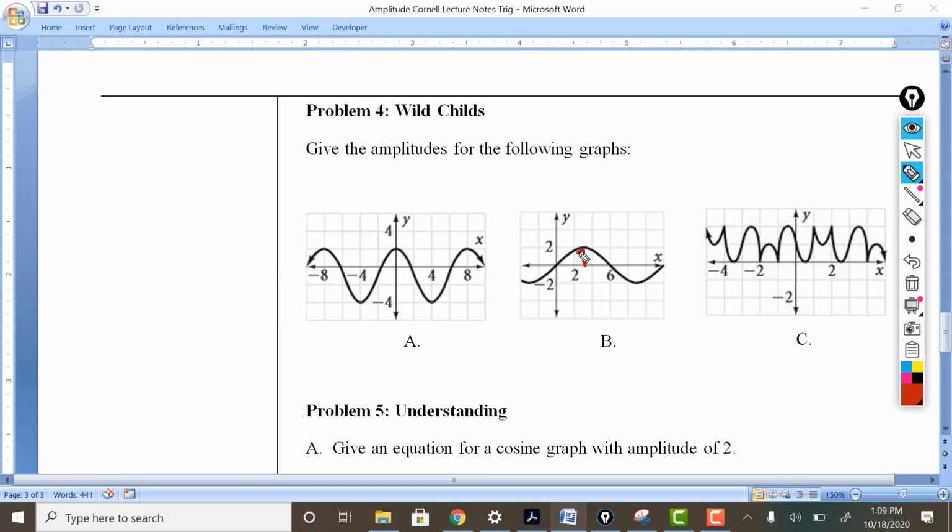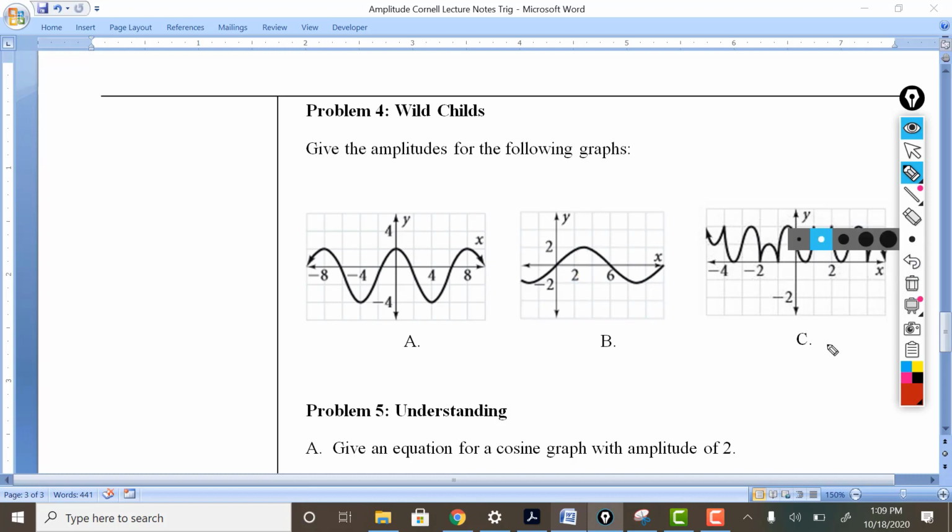We don't have to even do any math if you don't want to. You'll notice that it goes 2 up this way, 2 down this way. This is nice because it actually has a reference line down the middle, cuts in half perfectly. So the amplitude of this one is going to be 2. You could also do the formula. You'll notice that it works as well. You'd have a max of +2, a min of -2, and it would work out likewise.